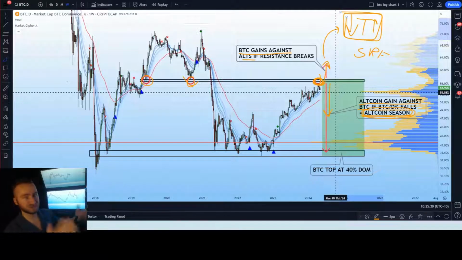So out of the 4 scenarios, one of those scenarios leads to an altcoin rally, which is again the total market cap increasing and Bitcoin dominance decreasing.